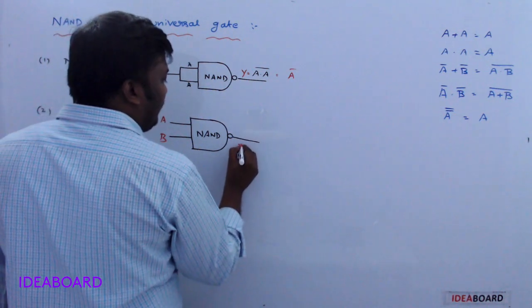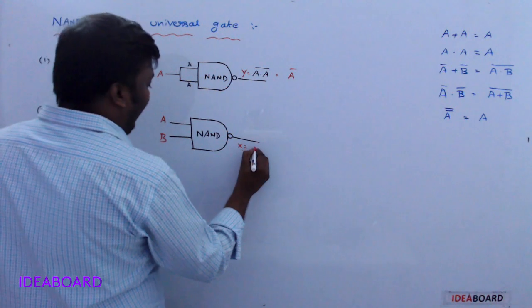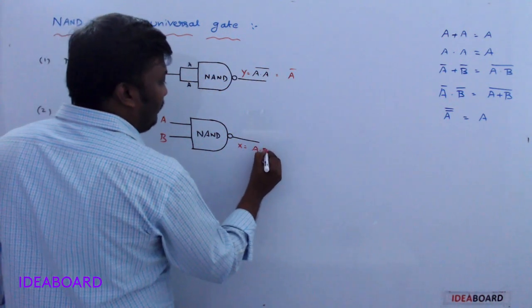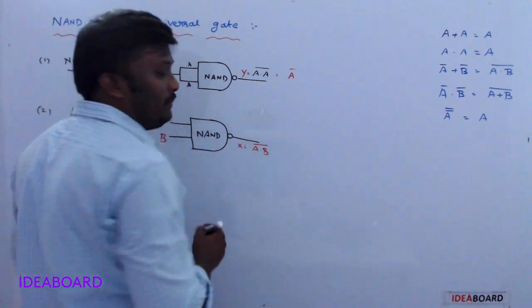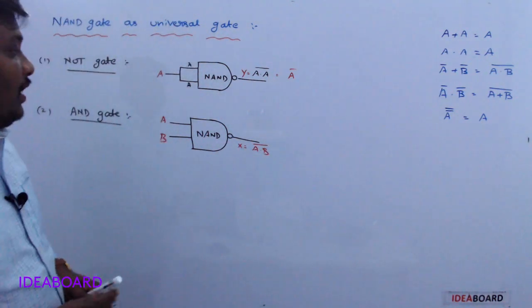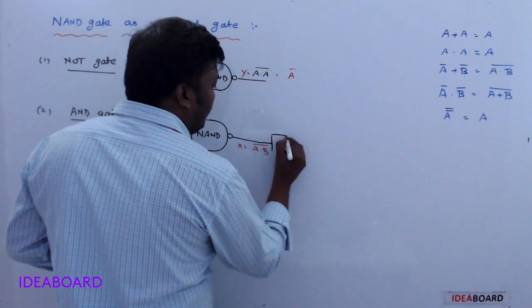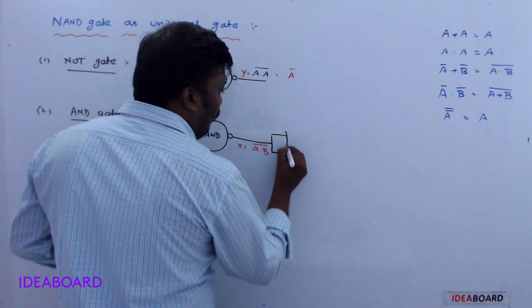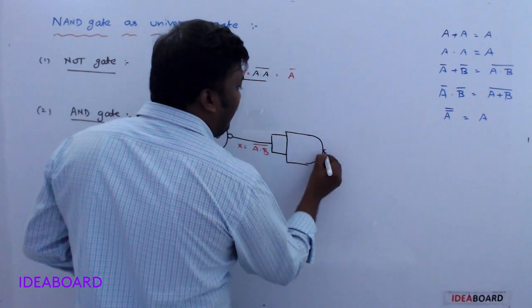Output X is equal to first AND, meaning A dot B, next NOT, meaning complement. Now this is given as two inputs for another NAND gate.